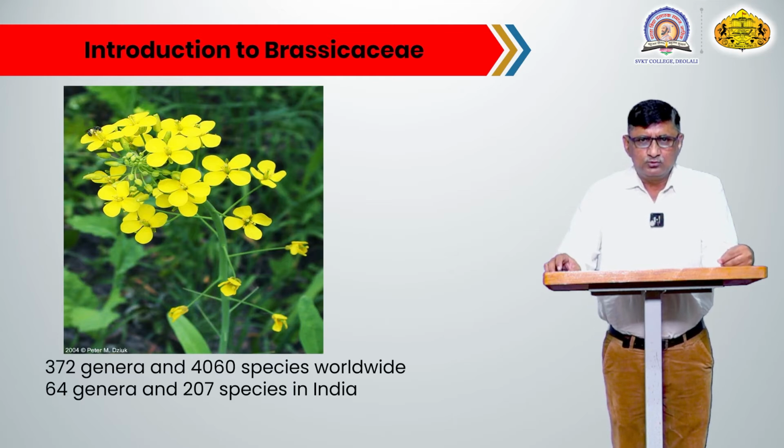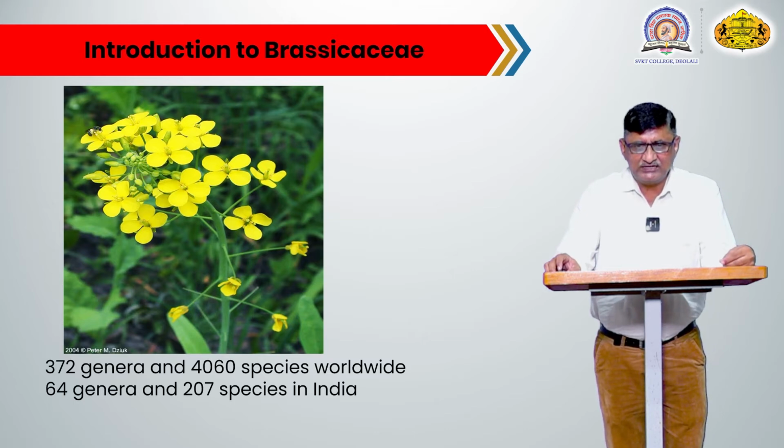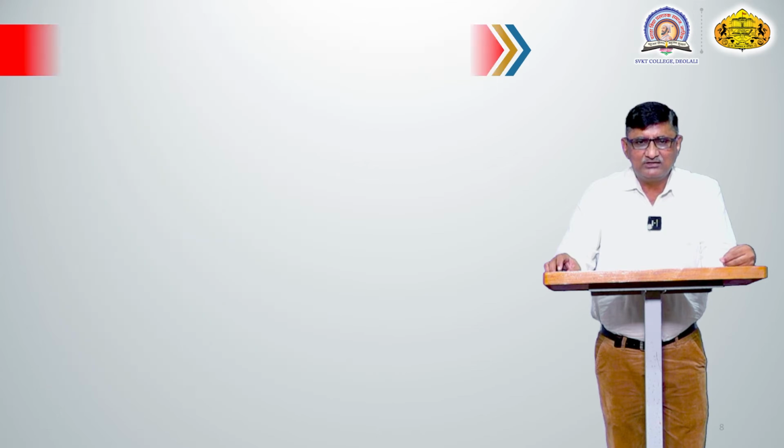With respect to distribution of the family, there are 372 genera and 4060 species distributed worldwide, and of these, 64 genera and 207 species occur in our country.